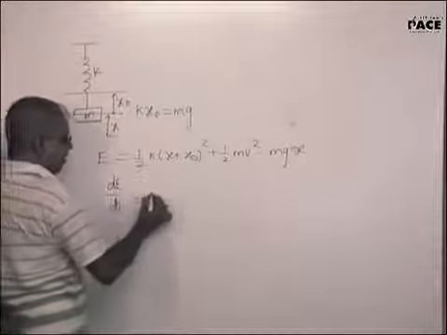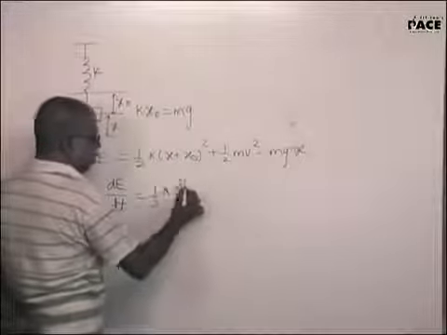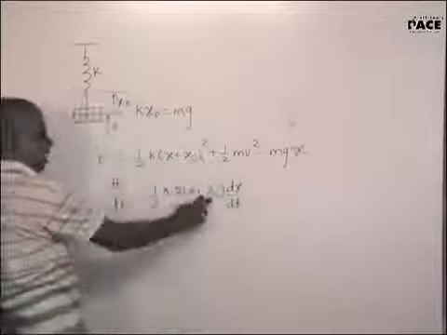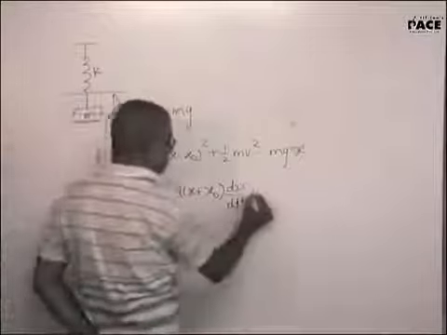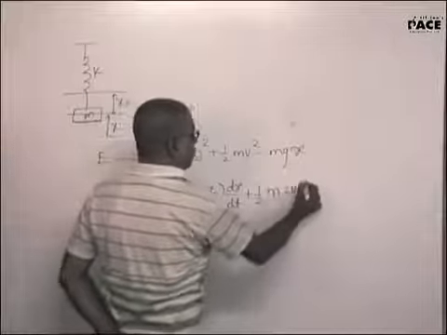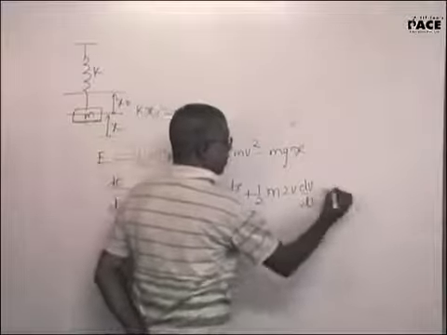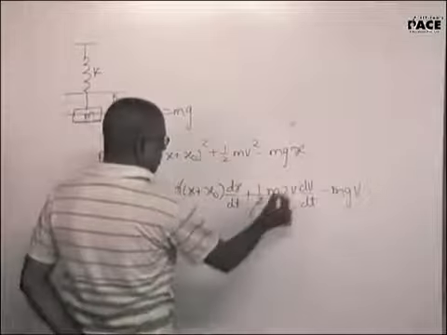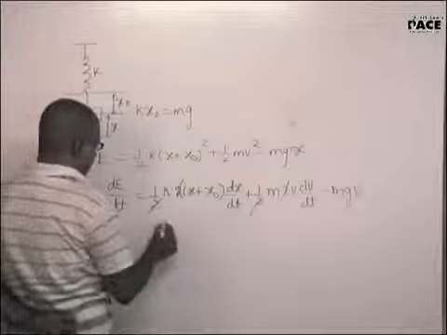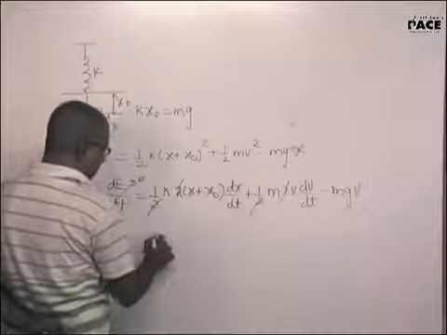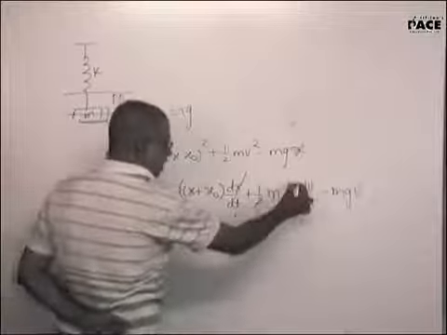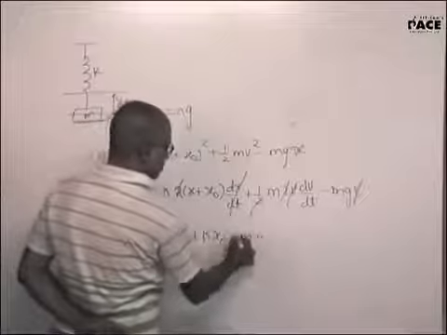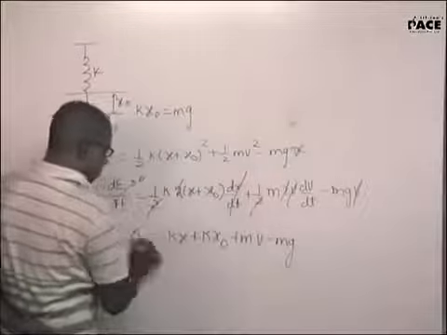dE by dt. This will be half k into 2 times (x plus x naught) into dx by dt. Why? x naught is a constant, so differentiation of x naught is 0. Half m 2v into dv by dt minus mgv. Now the 2 gets cancelled. If this is 0, I can write this as kx. Now v gets cancelled. kx plus kx naught plus m dv by dt minus mg will be 0.